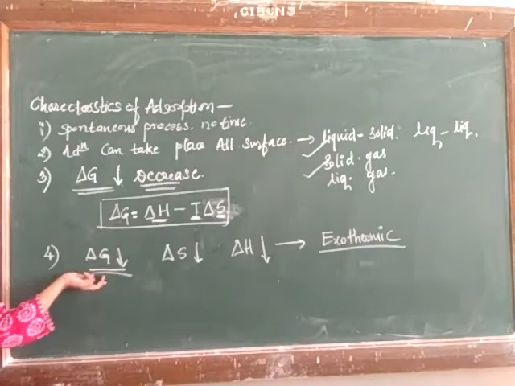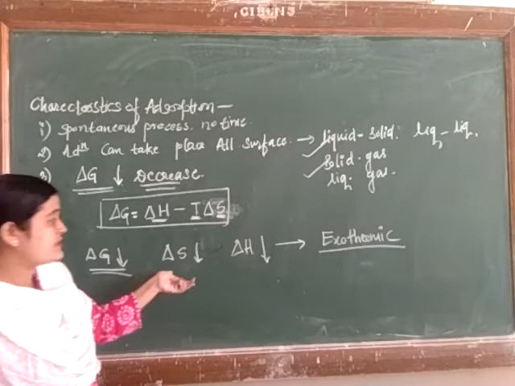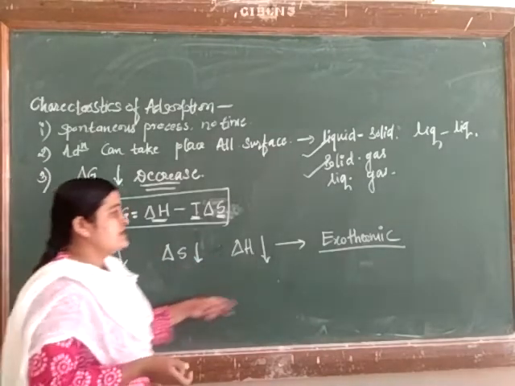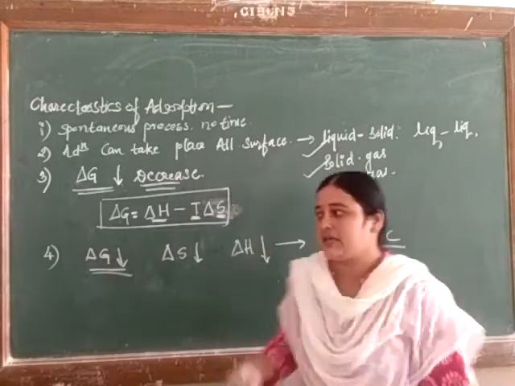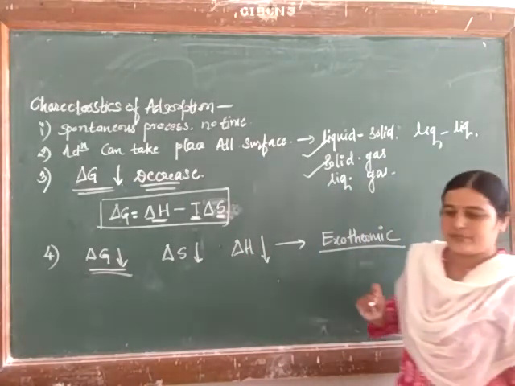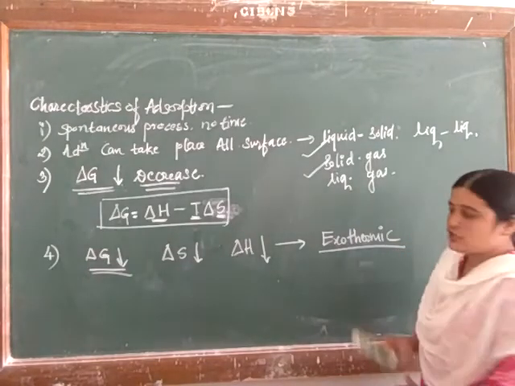Entropy, the measure of randomness, and the heat content of the system also decrease. It means the process is exothermic in nature. These are the characteristic features of adsorption.